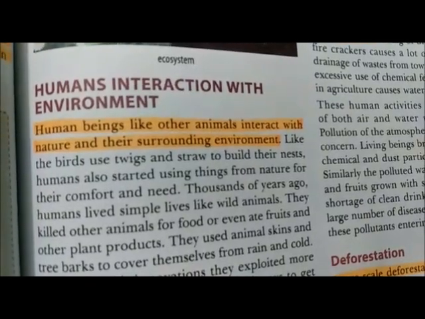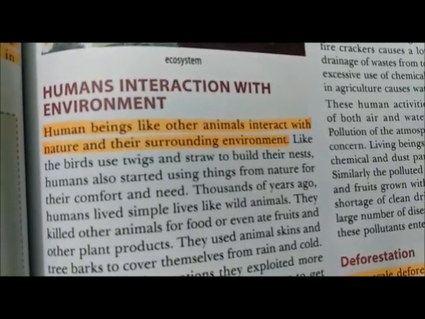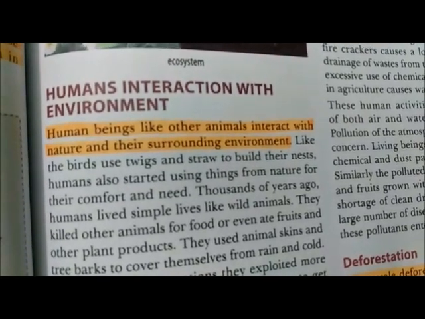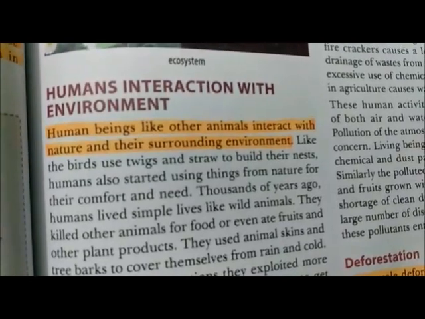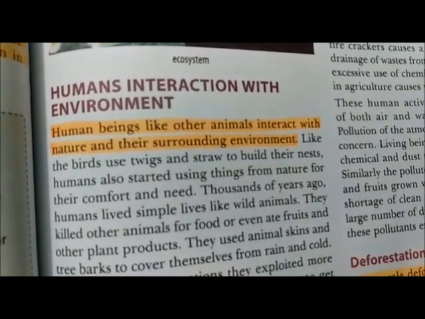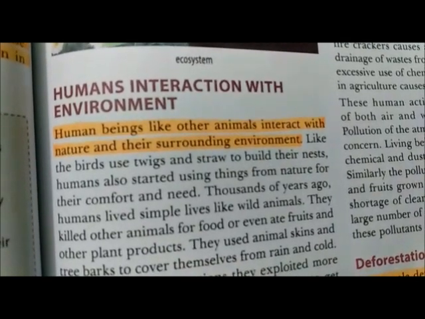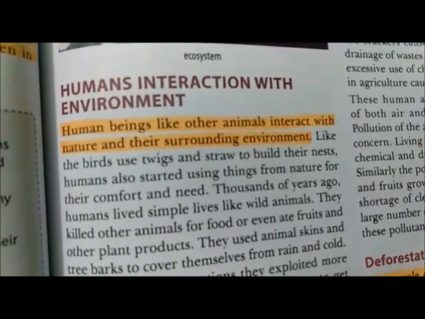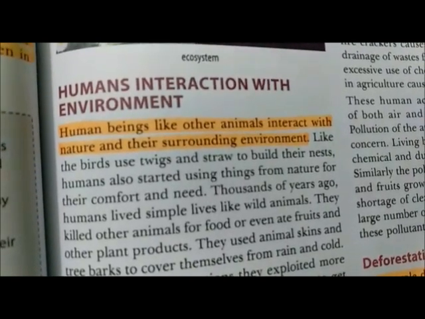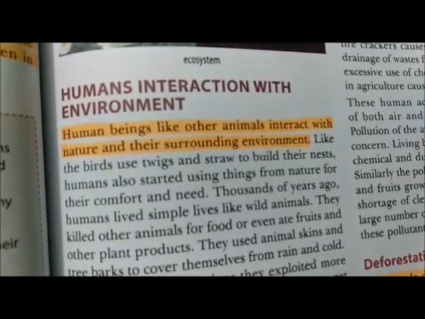Next topic is human interaction with nature. First of all, I would like to tell you about the meaning of interaction with environment. It means interaction between human social system and the rest of ecosystem. Like how camel interacted with desert environment, consume less water, have padded feet.